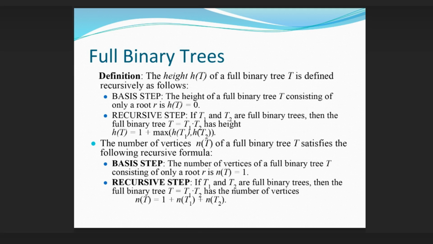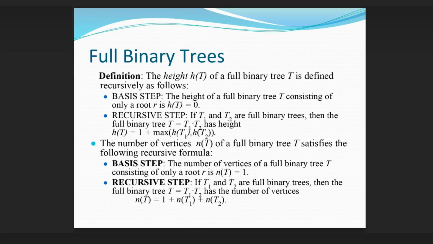Full binary trees definition. The height h(T) of a full binary tree T is defined recursively as follows. Basis step. The height of a full binary tree T consisting of only a root r is h(T) equals 0. Recursive step. If T1 and T2 are full binary trees, then the full binary tree T equals T1 T2 has height h(T) equals 1 plus max(h(T1), h(T2)).